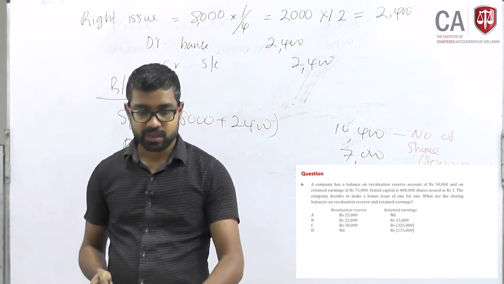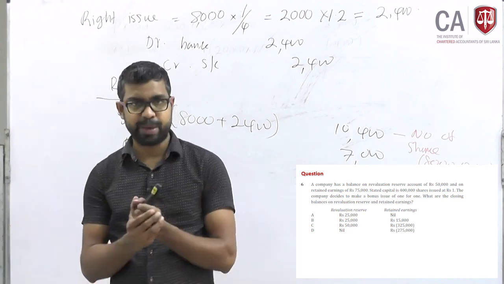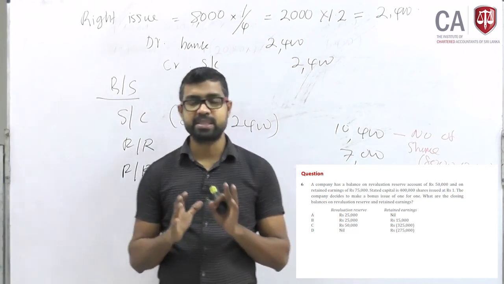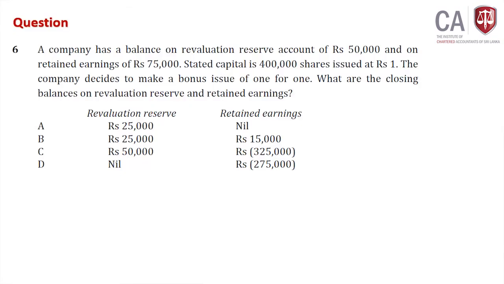That's all about the theoretical aspects. In this session we have discussed the characteristics of a limited liability company and the advantages and disadvantages, preference shares, ordinary shares, reserves, retained earning, revaluation reserves, bonus issues, right issues. Look at these model questions.